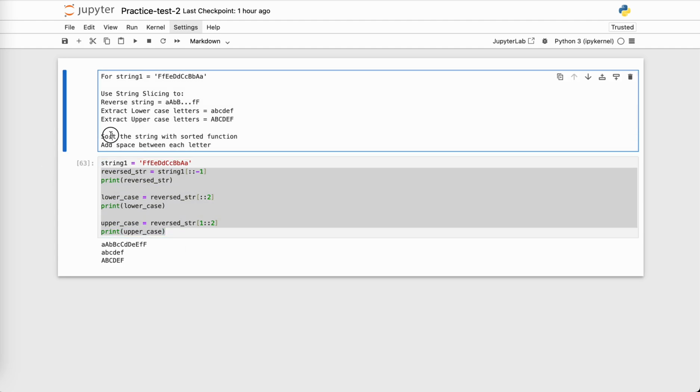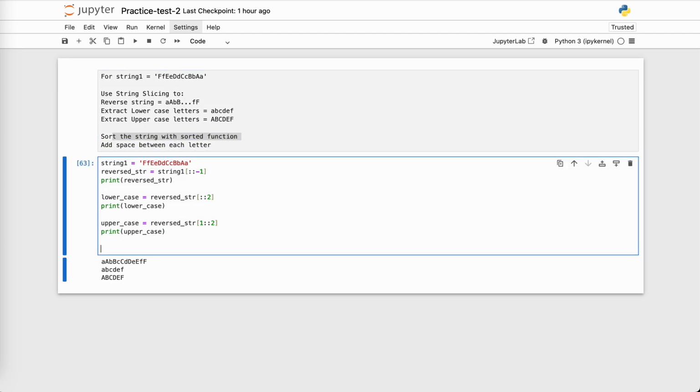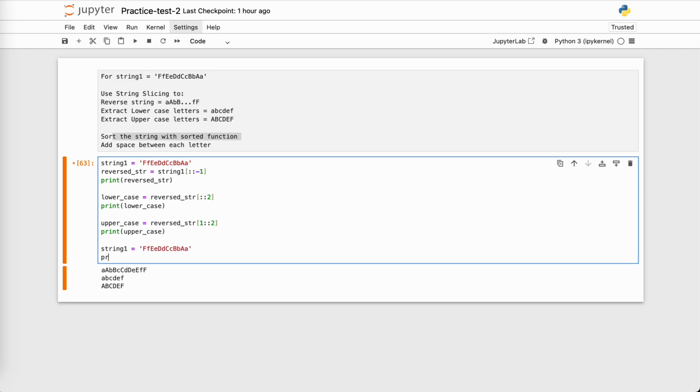Now it says to sort the string with the sorted function. So the original string, let's go back to that one. Print f unsorted string equals to, and then my string 1.